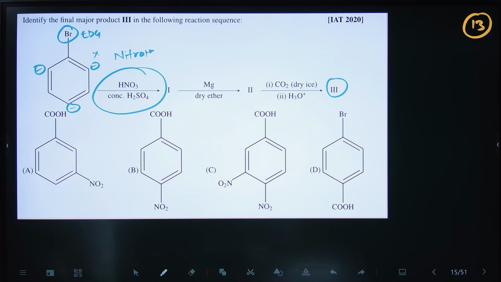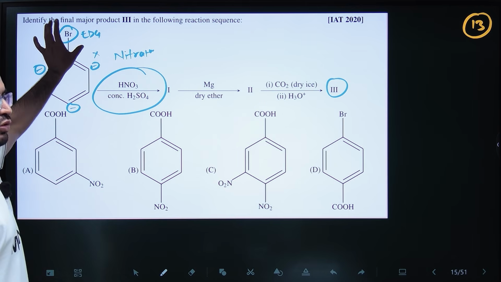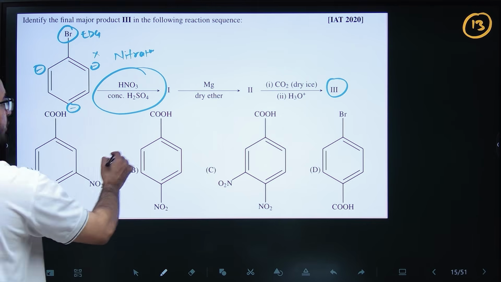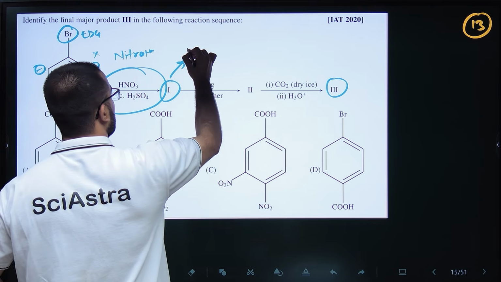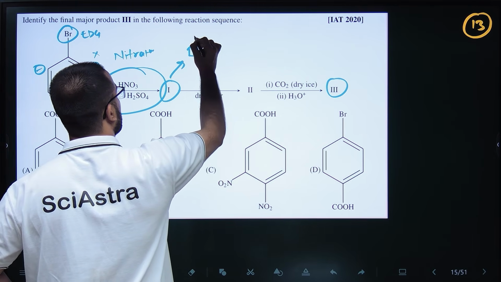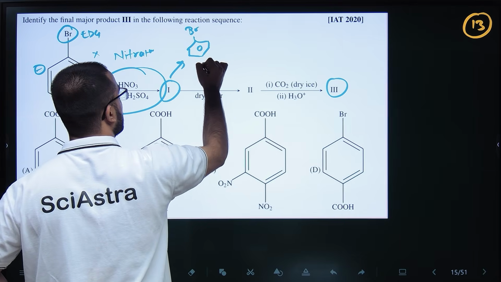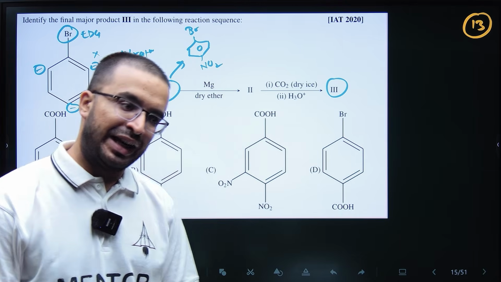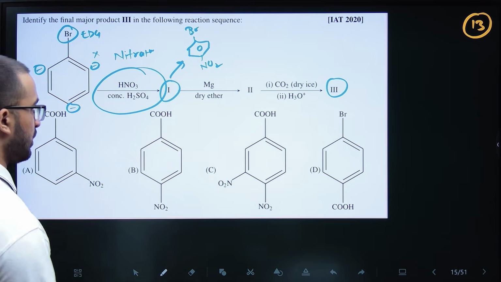It will be minor because bromine is a bulky group, so nitro will interact with bromine and there will be steric hindrance. So your first product will be para-bromonitrobenzene, or para-nitrobromobenzene, whatever. Okay.